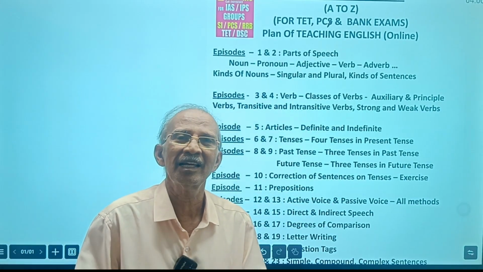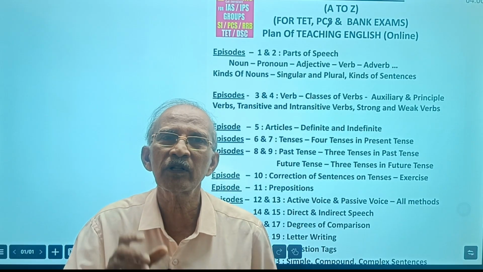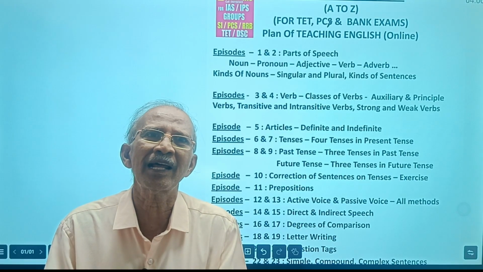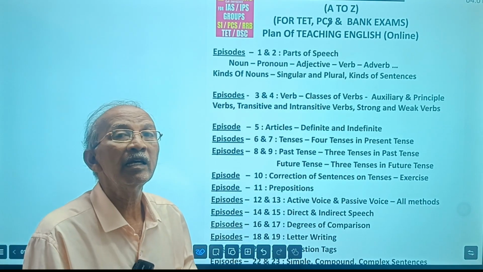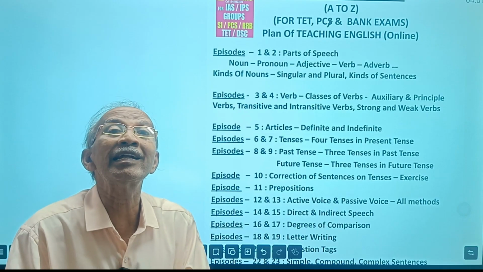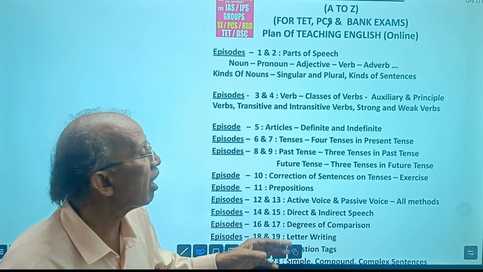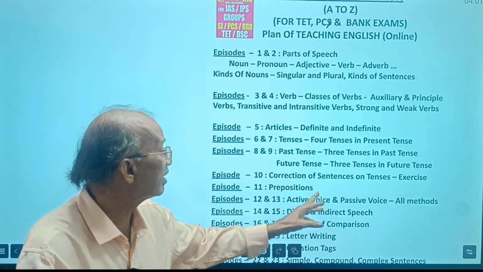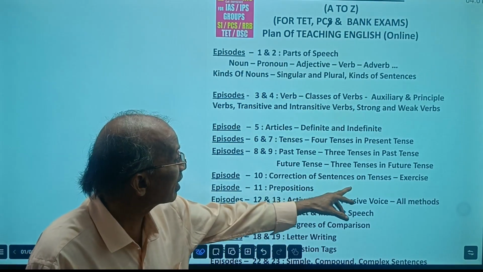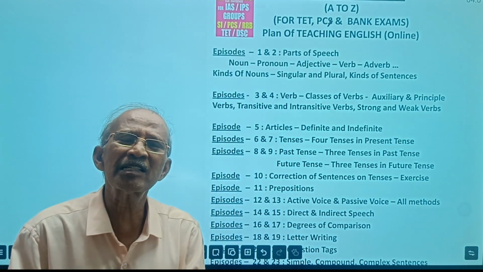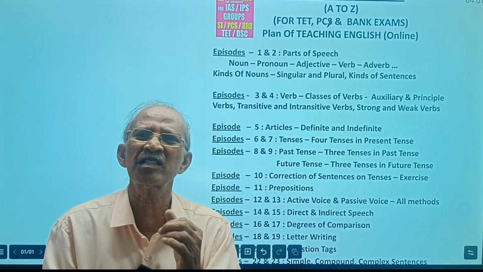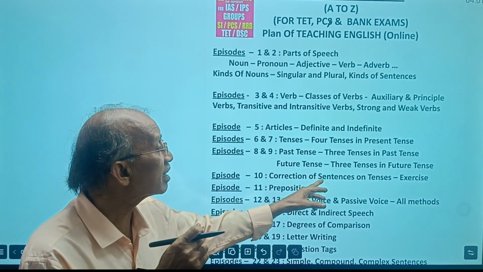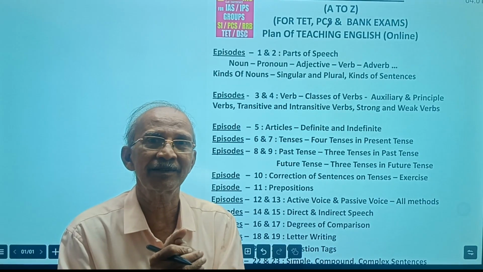And then, here in episode 10: correction of sentences on tenses. Tenses is the major topic, so there we generally commit many mistakes. Tense means time. While writing, we commit mistakes in writing the correct tense. That's why mistakes on tenses will be given and discussed separately in correction of sentences on tenses. Correction of sentences may be given on every topic, such as prepositions and articles, but correction of sentences on tenses is very important.